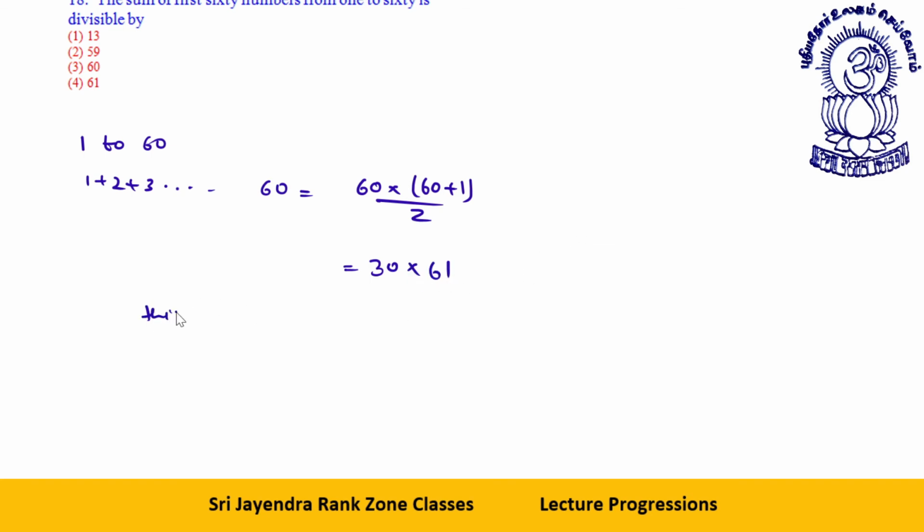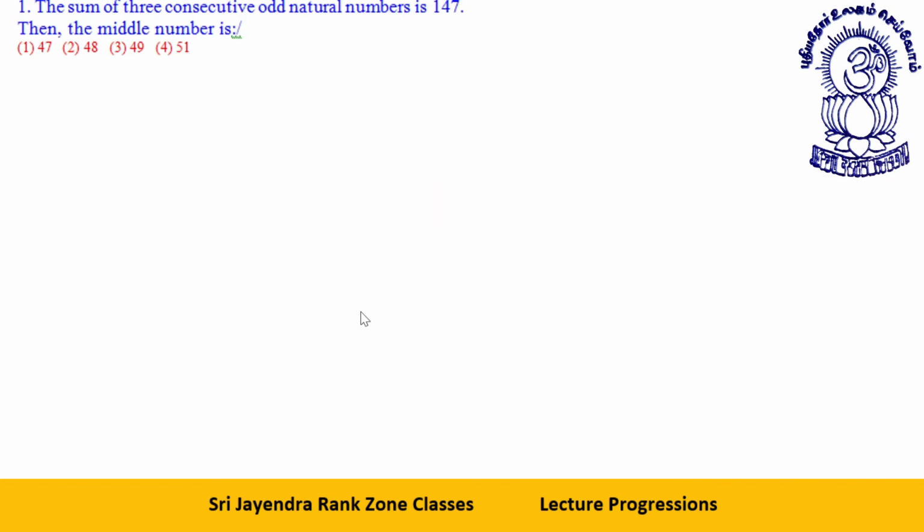This is divisible by 61. This is your answer. Am I clear to everyone?